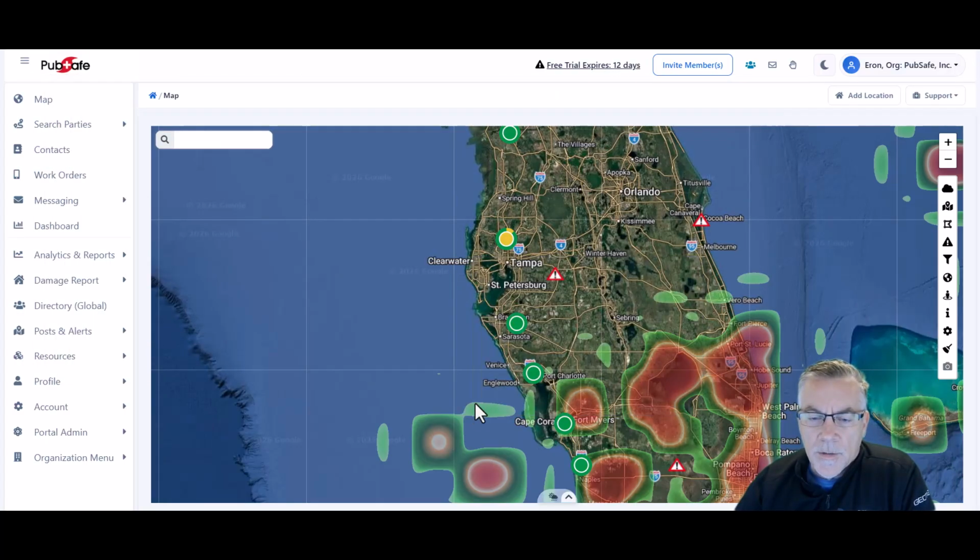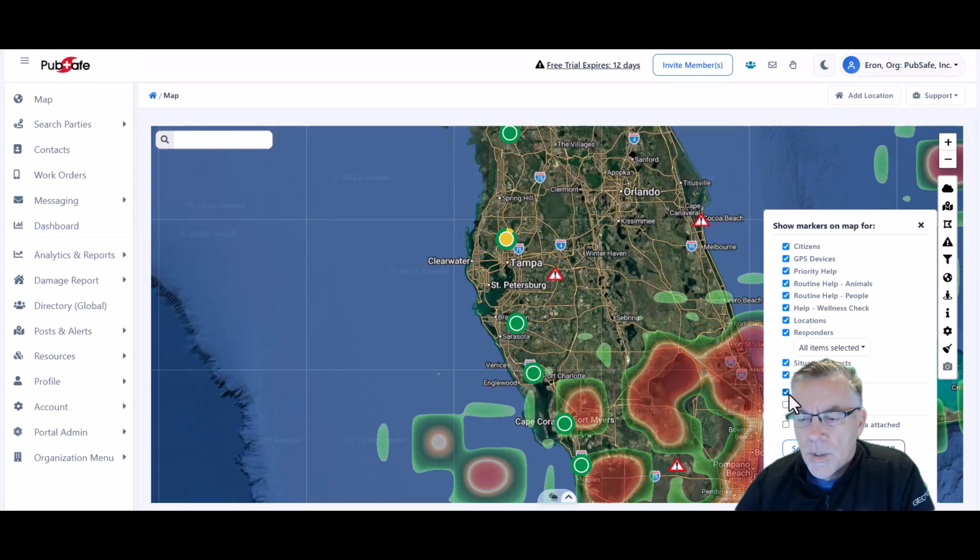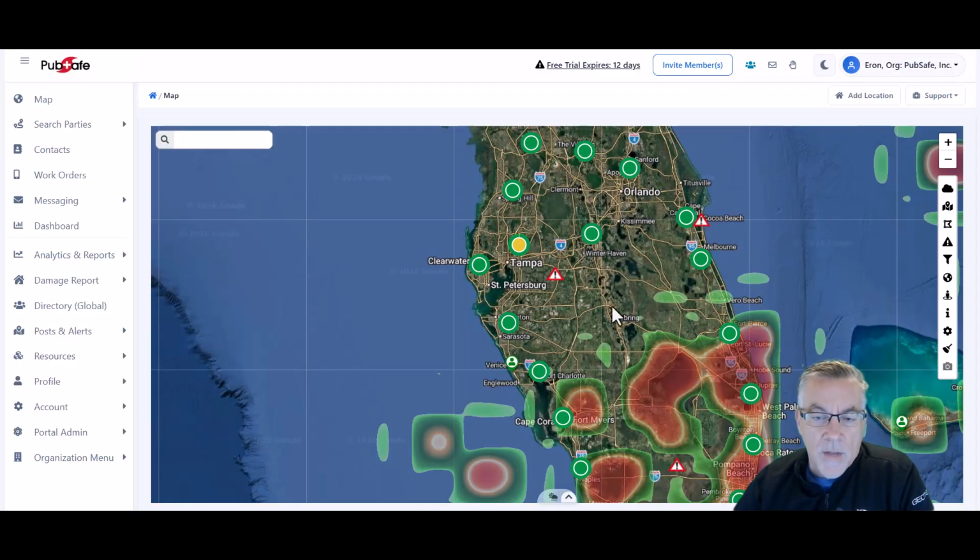And you can clear the list here, and you can go back, and then you can go back to filtering, and you can change to, hey, I want to remove that, I want to apply the changes, and I want to see everybody that's out there. If I was a government organization, I could just come in here and I could draw a circle around everybody, and I could message them and say, hey, it's your turn to evacuate. I need you to go out this way, or we've got flooding in this area. You need to leave immediately, those types of things.